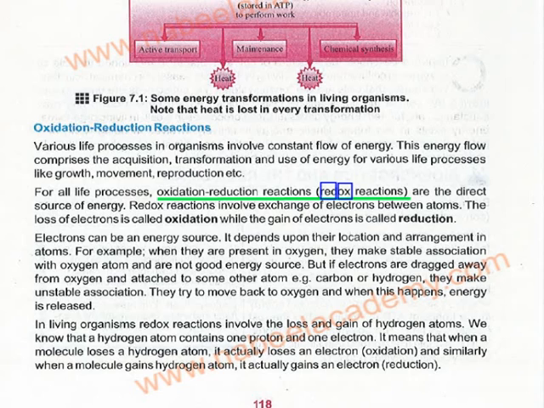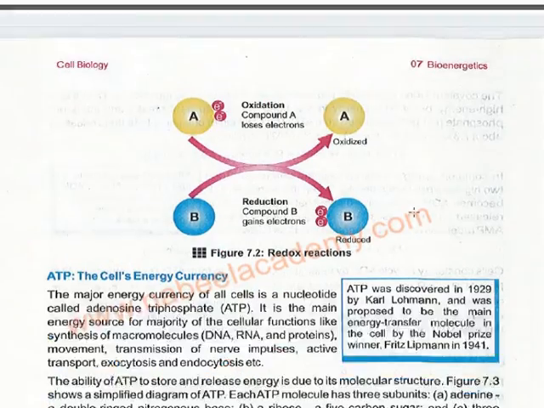If you study the structure of the hydrogen atom, it contains one electron. If you lose one hydrogen atom, you lose one electron, and if you gain one hydrogen atom, you gain one electron. So gaining of electron is reduction and losing of electron is oxidation, the same thing. Just for the purpose of your understanding, they are explaining it.